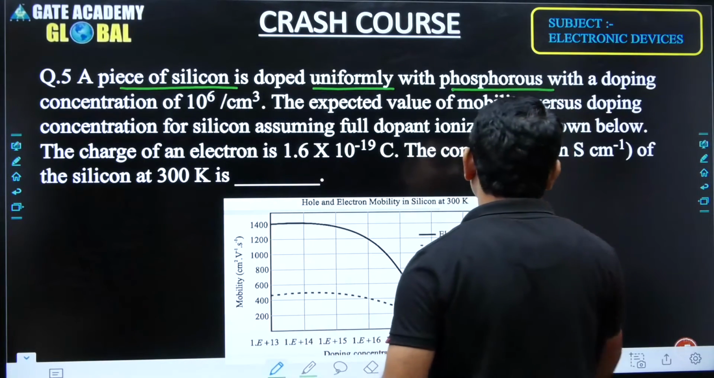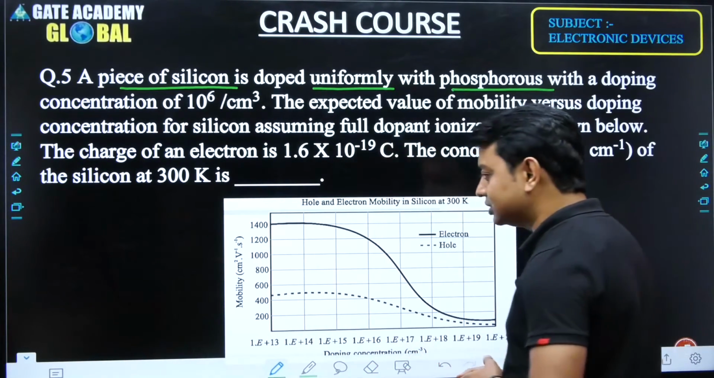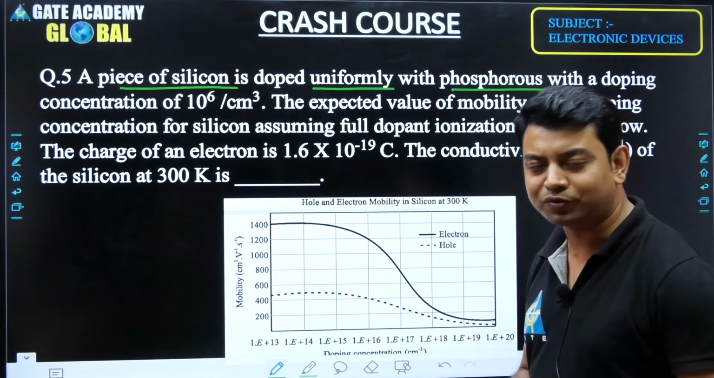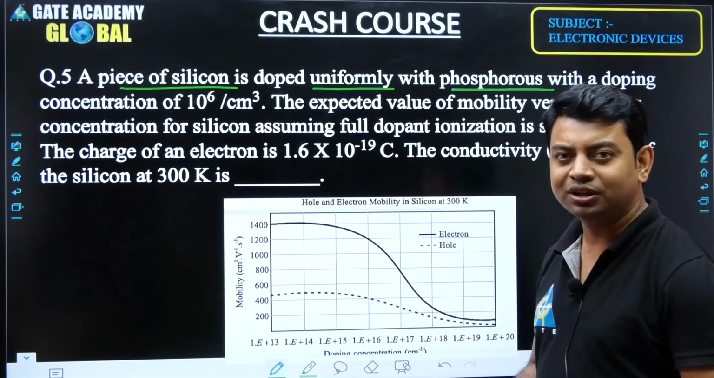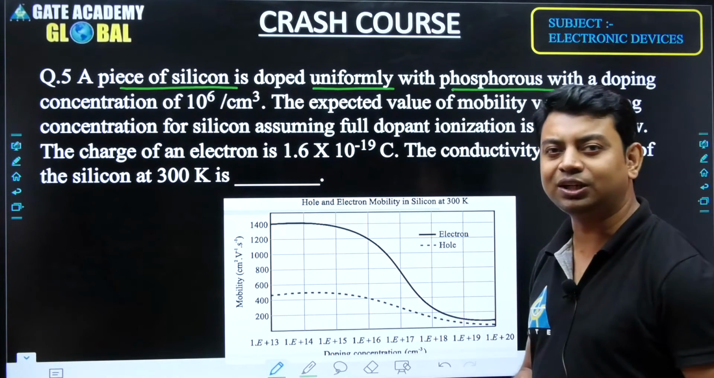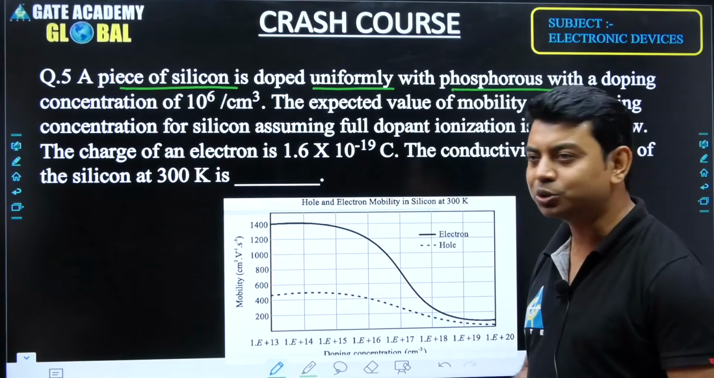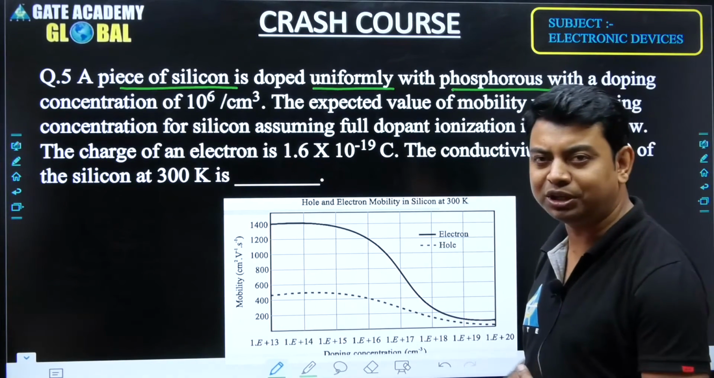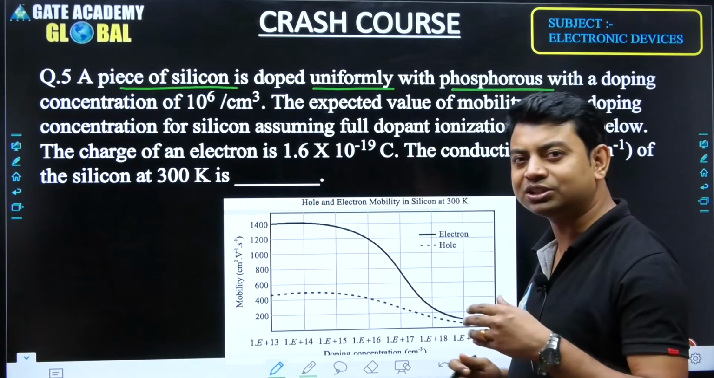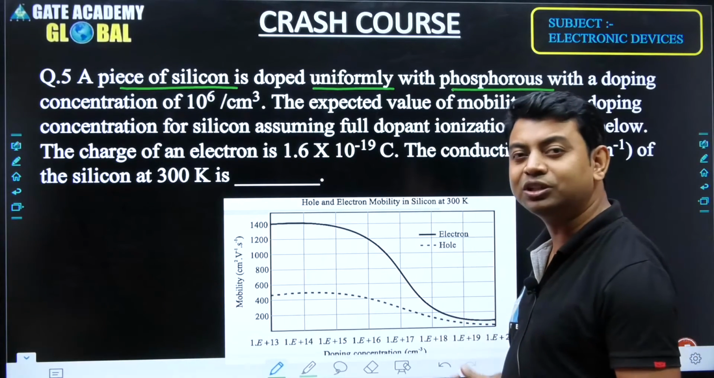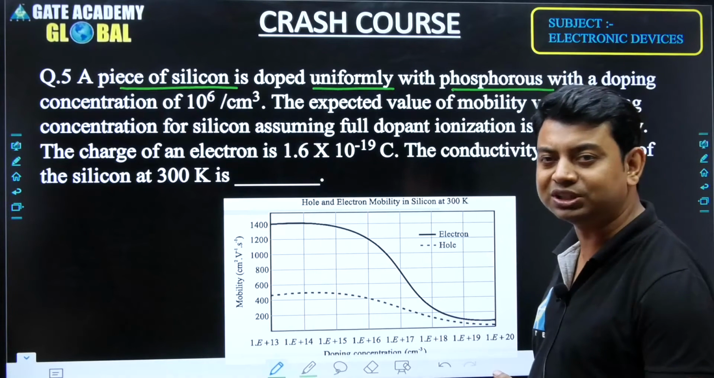If the concentration changed with respect to distance, then the analysis would be of a different type, because at each and every distance we would have different mobilities, different conductivity, different resistivity. So we have to take care whether it is uniformly or non-uniformly doped. Uniformly means the concentration is not going to change with respect to distance.